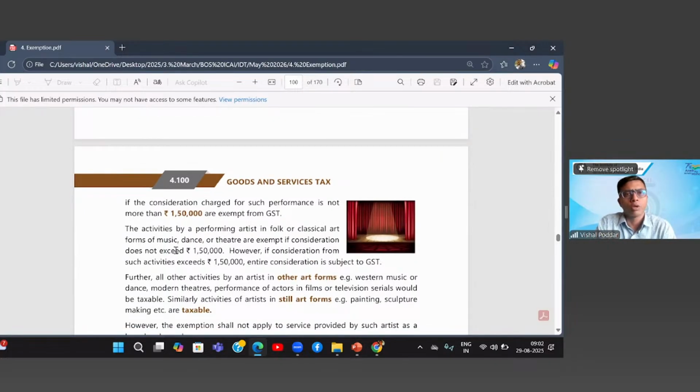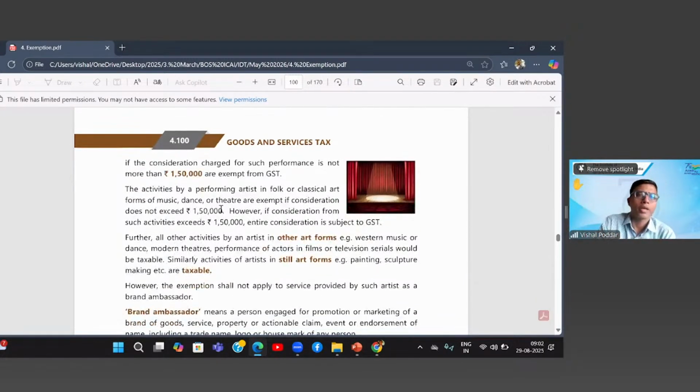So all these artists who are performing in any of these events, and that event is relating to folk or classical art forms, and it may be the music or the dance or the theatrical performance, the remuneration paid to the artist is exempt. Now, first clarification: if the amount exceeds 1,50,000, let us say Hema Malini ji has charged 2 lakhs, in that case you will not deduct that 1,50,000. In that case, the entire 2 lakhs will be taxable.